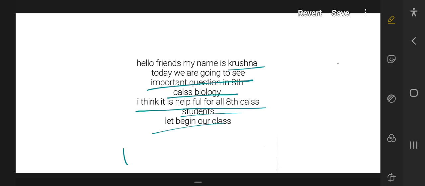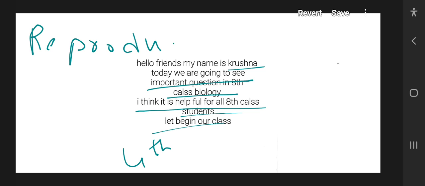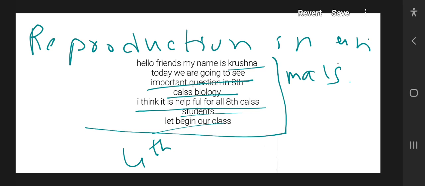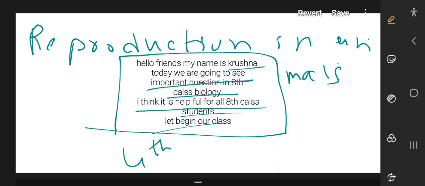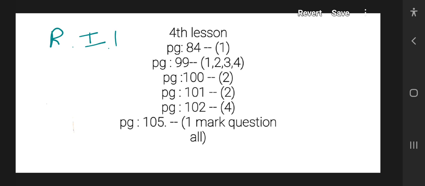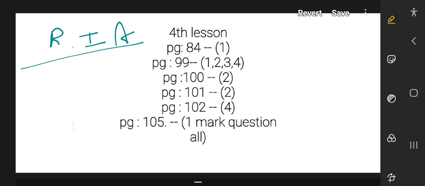Today we are going to see the 4th lesson in biology, which is reproduction in animals. Let's learn what the important questions are in this fourth lesson, reproduction in animals. So let's start.